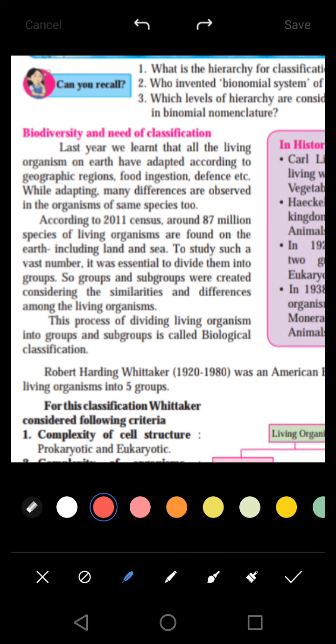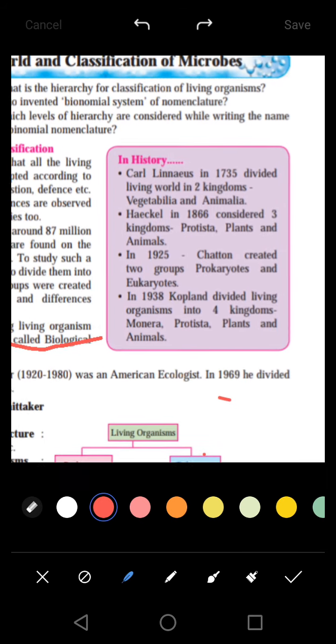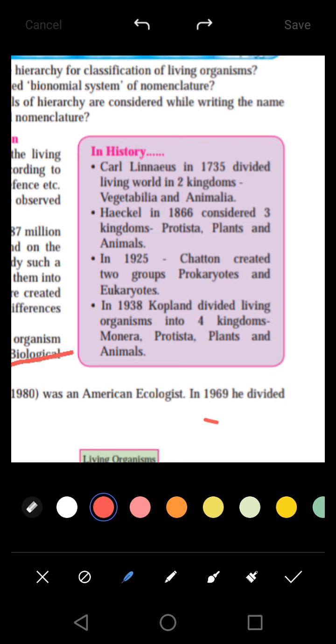So here let's peep into the history. First time in the year 1735, Carl Linnaeus divided the living world into two kingdoms, that is Vegetabilia and Animalia. Vegetabilia consisting of plants and Animalia consisting of all the animals. This was a broader sense of classification.